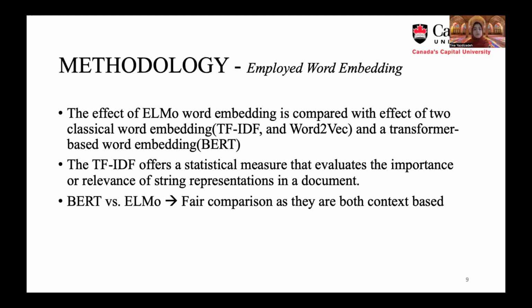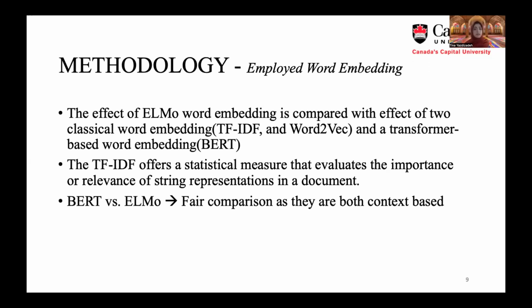The results of ELMo are compared with the results from TF-IDF, Word2Vec, and BERT from the DCA paper. The TF-IDF is composed of two parts, which are the term frequency and inverse document frequency. TF means how many times a word appears in a document, and IDF illustrates how common or uncommon a word is amongst the corpus.